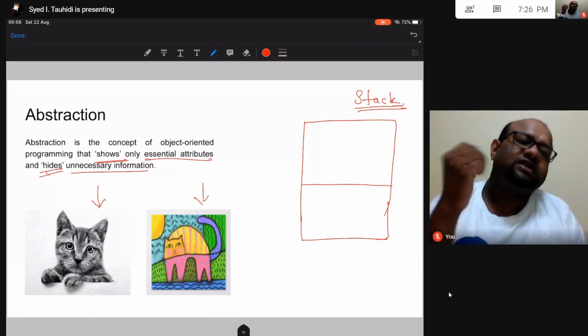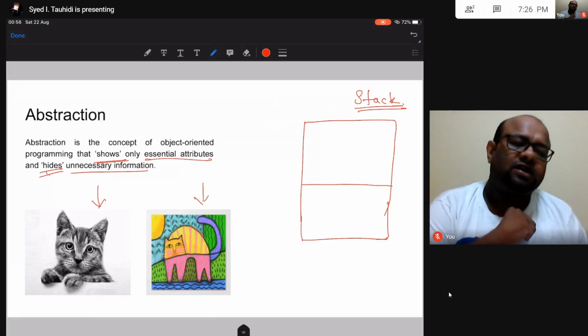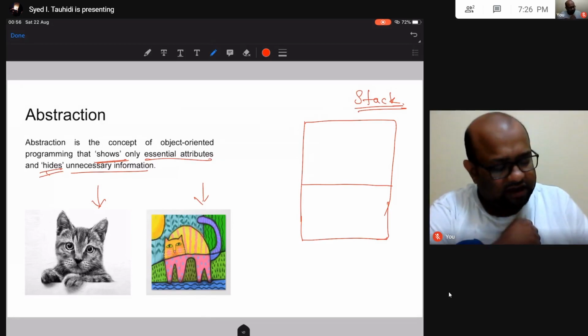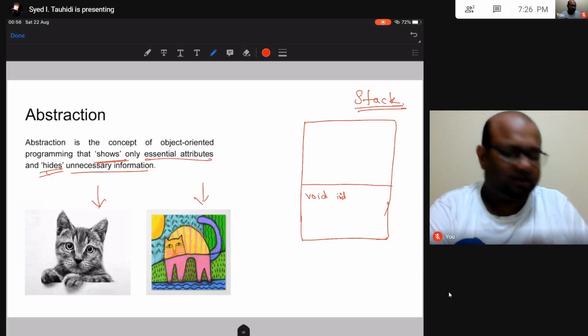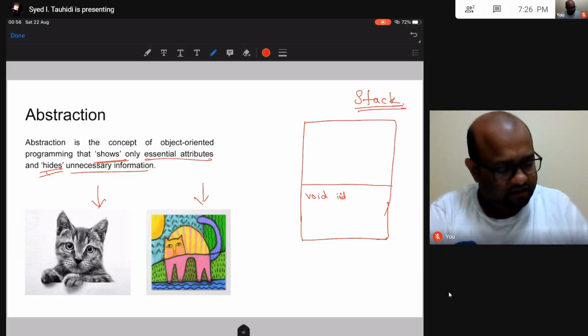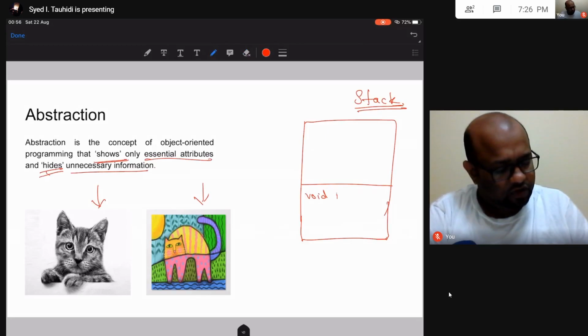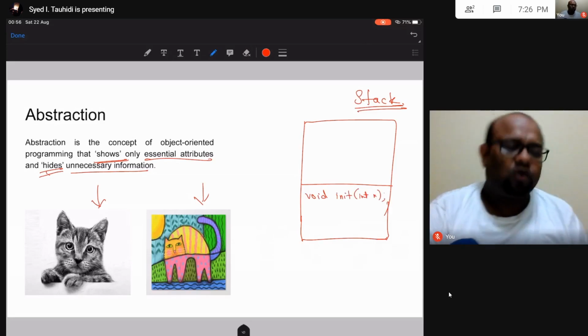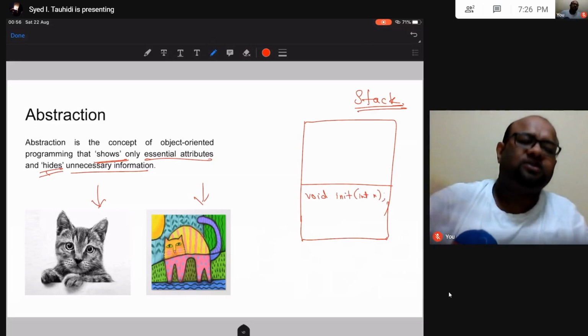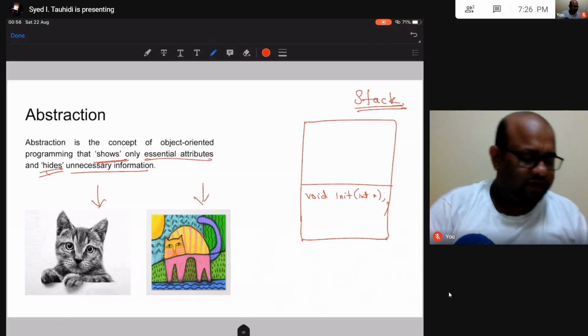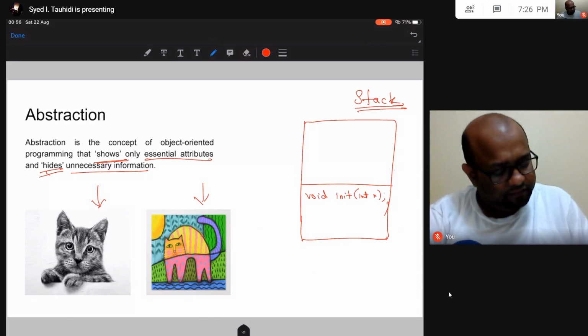There are essentially three functions that we are interested in running. We will initialize the stack, init. Let me rewrite this again. We will initialize this stack with some number. This is going to be the maximum size of the stack. Then we have push.